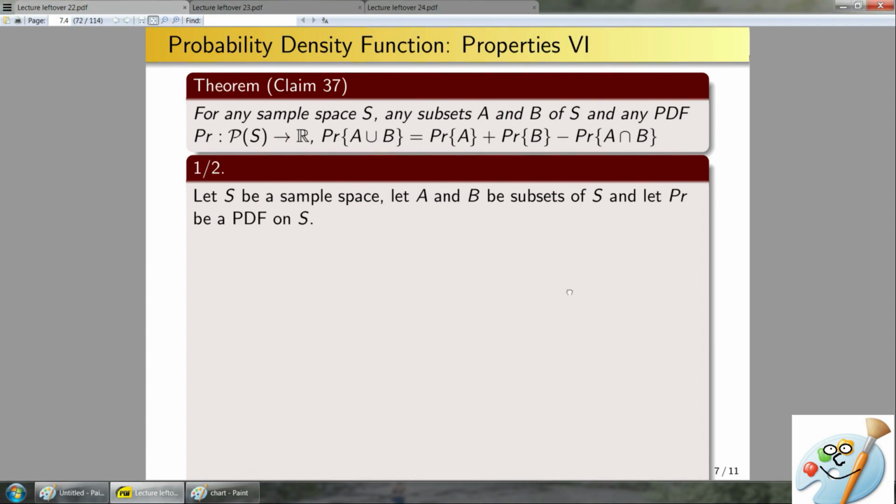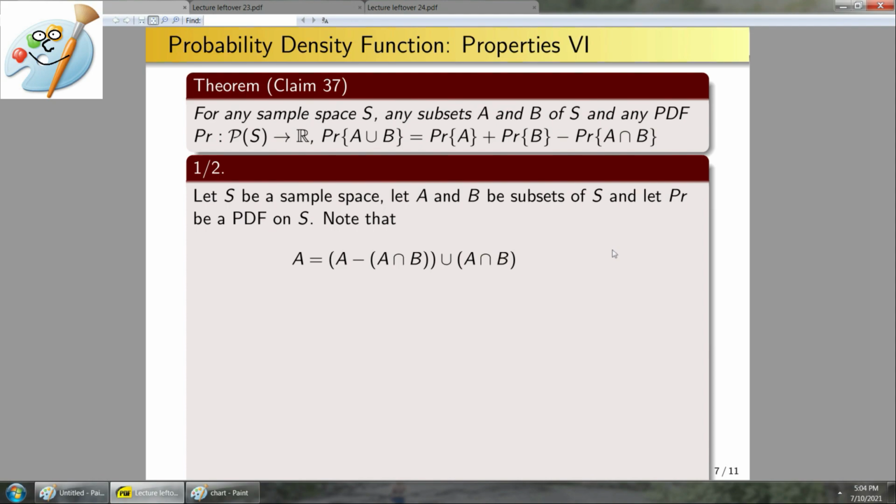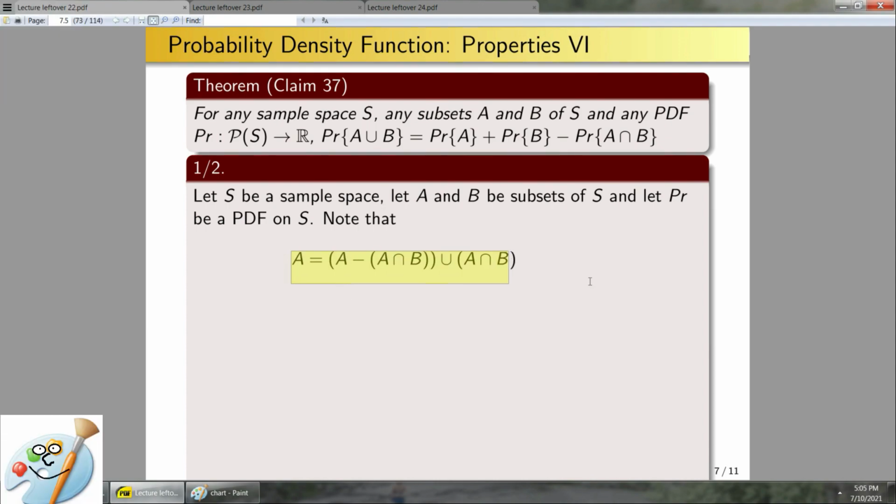We are going to note a few properties of sets. So A is equal to A minus the stuff in the intersection, union with the stuff in the intersection. So intuitively, this is just saying A is the same thing as the collection of the things that are in A that aren't in this union, plus the things that I cut out when I subtracted that off. So again, a good practice problem would be to prove this explicitly, but intuitively, it should make sense to you. If it doesn't, you can draw a Venn diagram real quick.